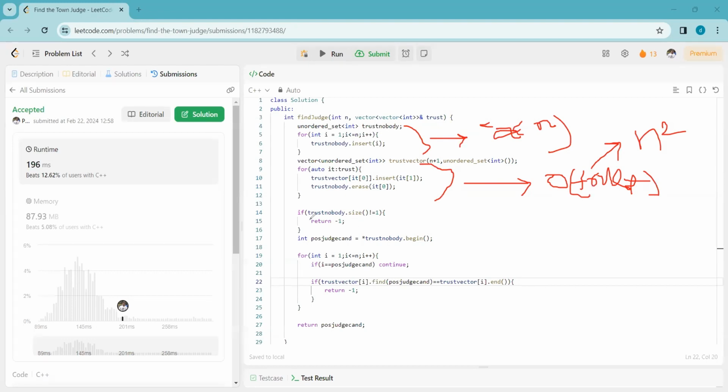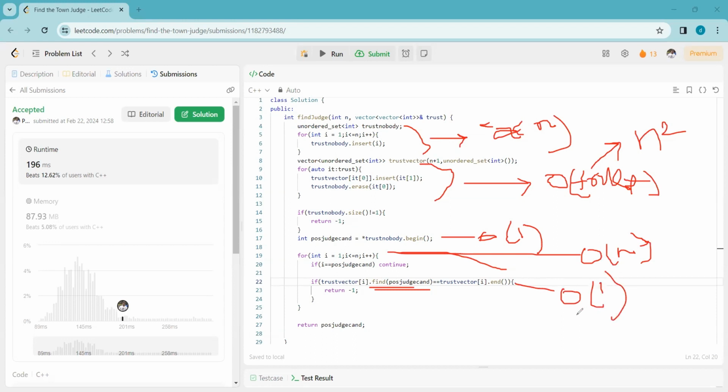This next step takes O(1) time since it's a simple operation. And this loop runs O of n times, and inside it we perform a find operation, which takes big O of 1 time in the case of an unordered set.